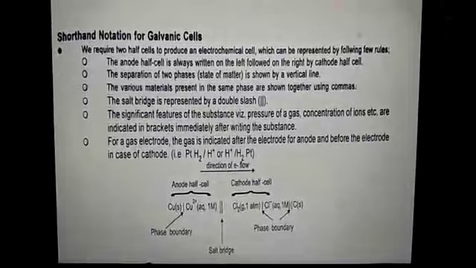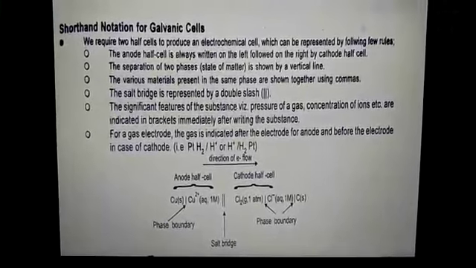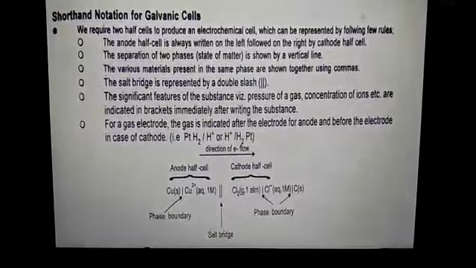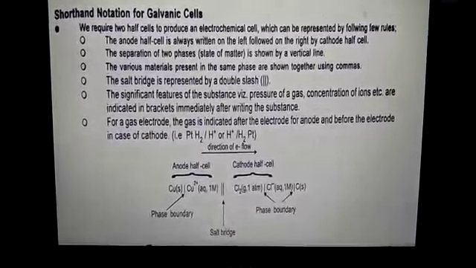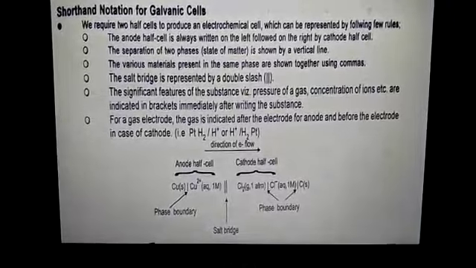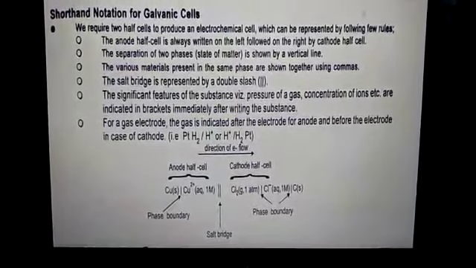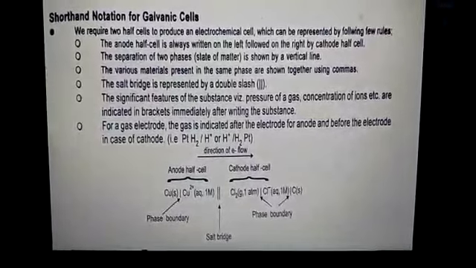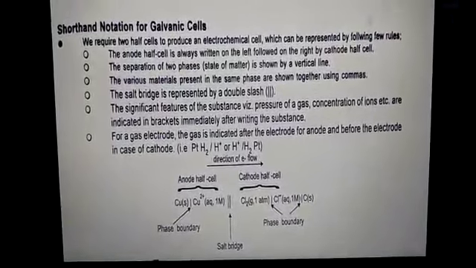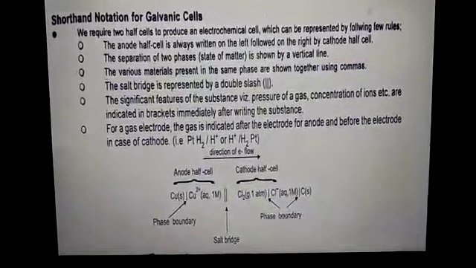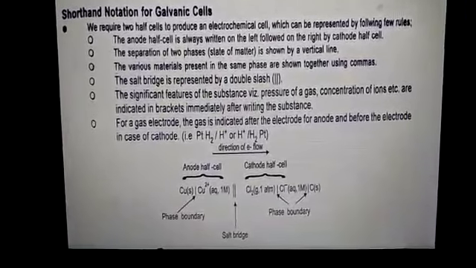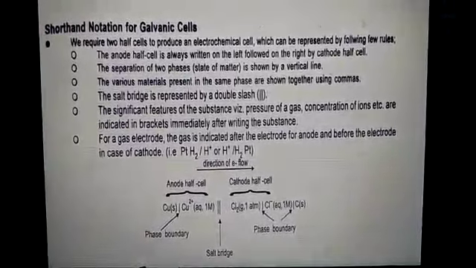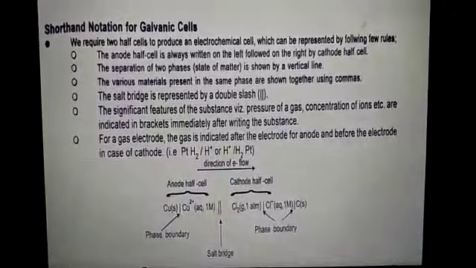Now, the cell notation of the galvanic cell. In the galvanic cell, we have to remember the following rules. The anode is always written on the left-hand side and the cathode is always written on the right-hand side. The separation of two phases, the states of matter, is shown by a vertical line, while the various materials present in the same phase are shown together using commas. The salt bridge is represented by a double slash. The significant features of the substance, that is the pressure of the gas, the concentration of the ion, etc., are indicated in brackets immediately after writing the substance.